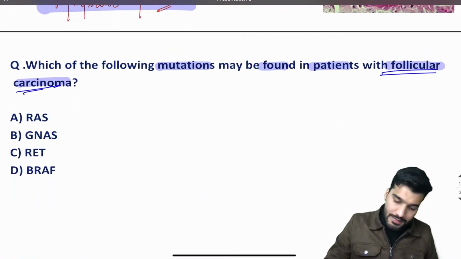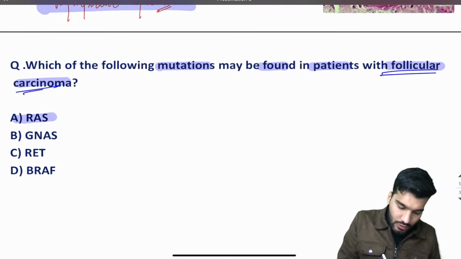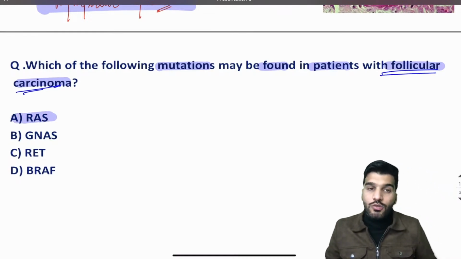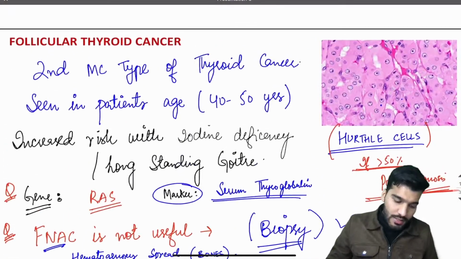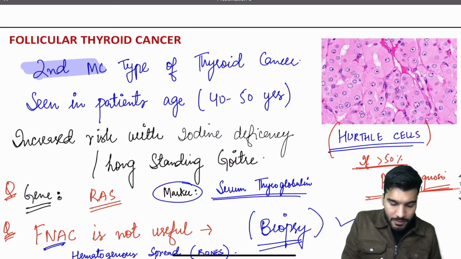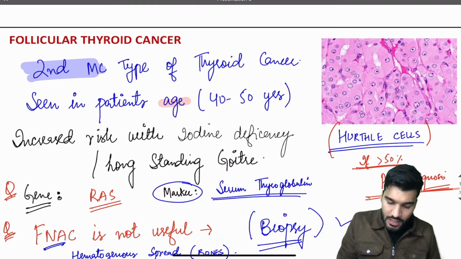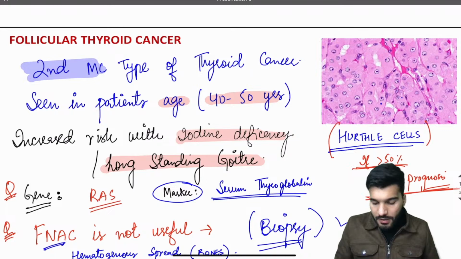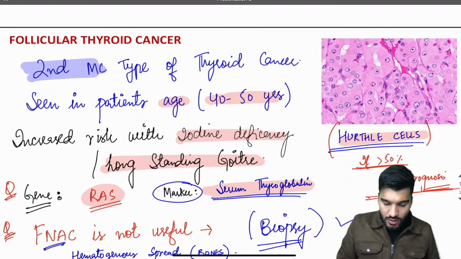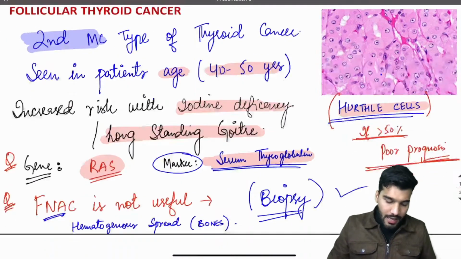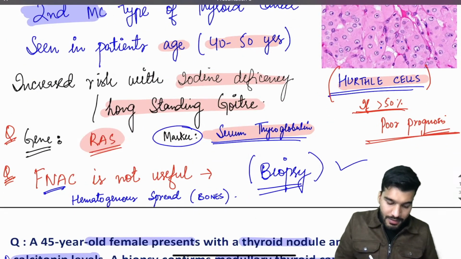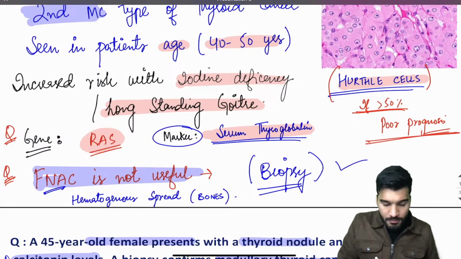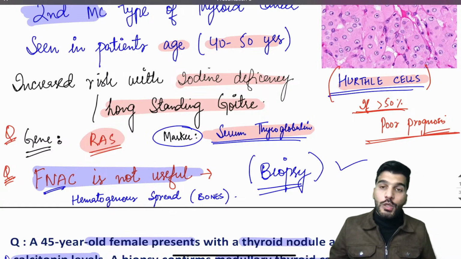Followed by that, we discussed follicular carcinoma. What will be the mutation seen? That's going to be a RAS mutation. So follicular is the second most common type. Yes, it is seen in patients aged around 40 to 50 years. It's increased with iodine deficiency or long-standing goiter. The marker is serum thyroglobulin. Hürthle cells are seen, and the gene is going to be RAS. Okay, FNAC is not useful. Please remember that, because it cannot differentiate between a follicular adenoma and follicular carcinoma.